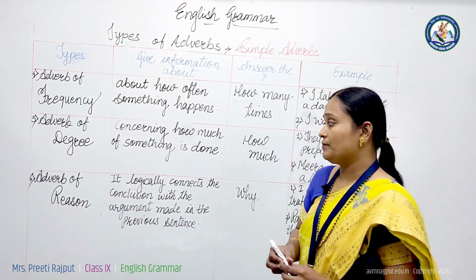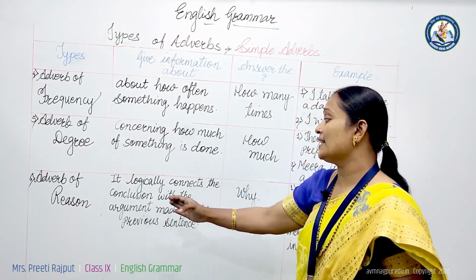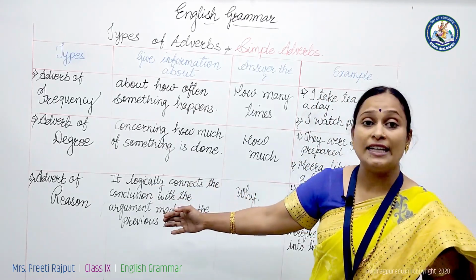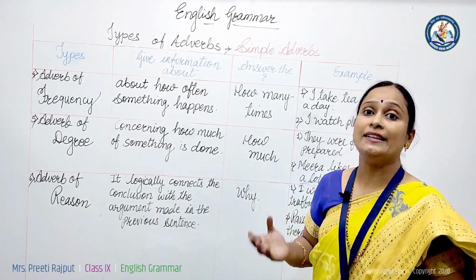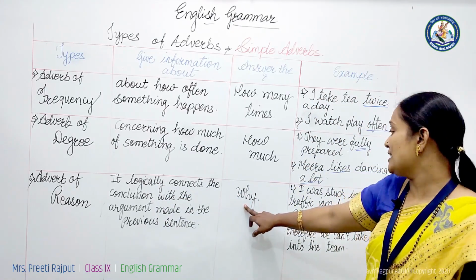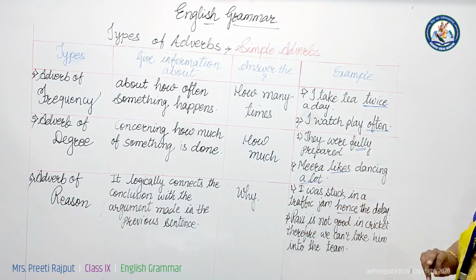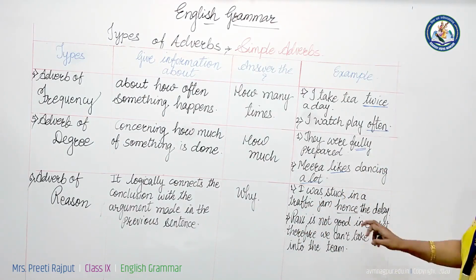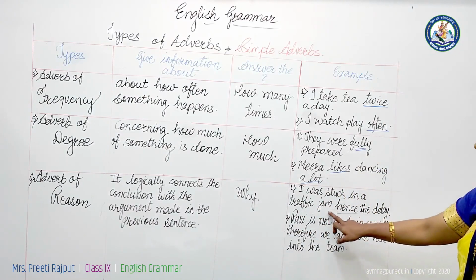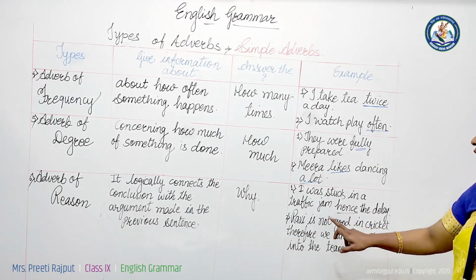Adverb of reason. It logically connects the conclusion with the argument made in the previous sentence. An adverb of reason tells the reason behind the action. It answers the question why. For example, I was stuck in a traffic jam, hence the delay. The word hence connects this action to the result.